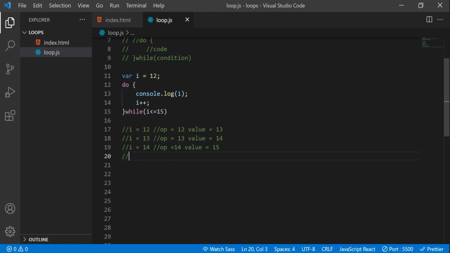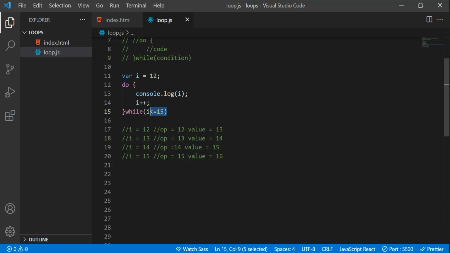Now see here, I equal to 15 and output will also be 15, right? Now value will become 16. Okay, now because I is 15 and it is incremented, I plus plus, it has become 16 now. Now it will check for the condition: is 16 less than 16? I mean, is 16 less than 15?